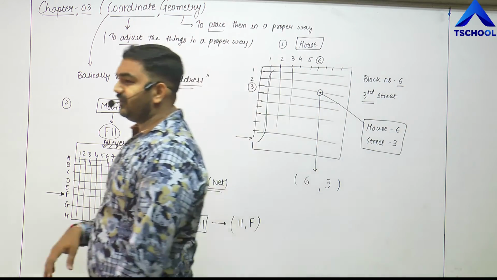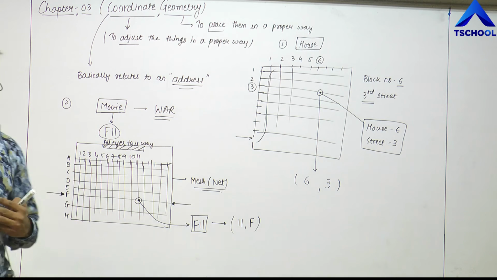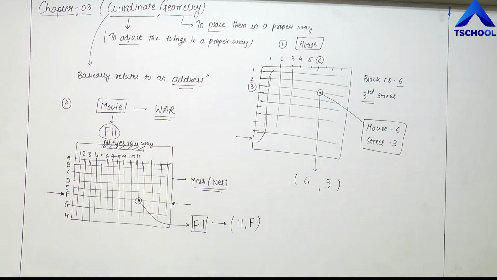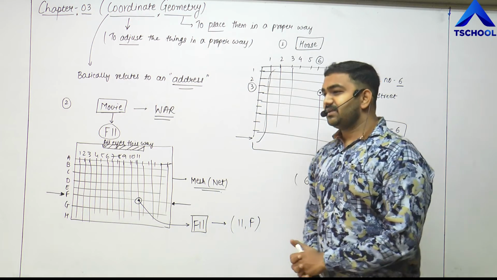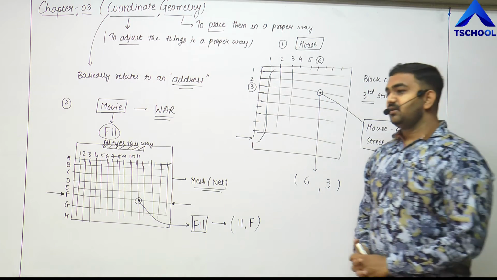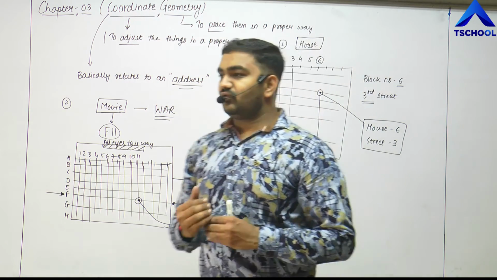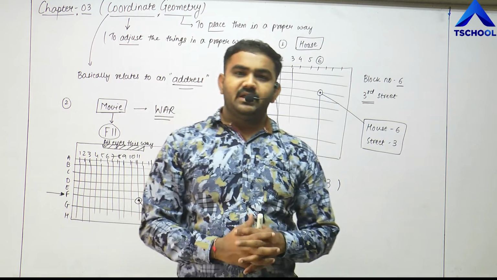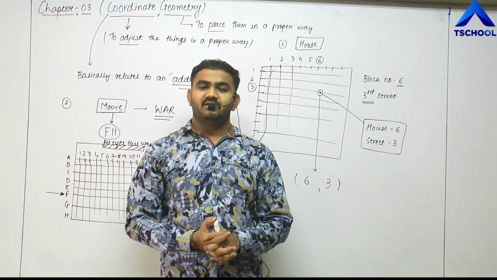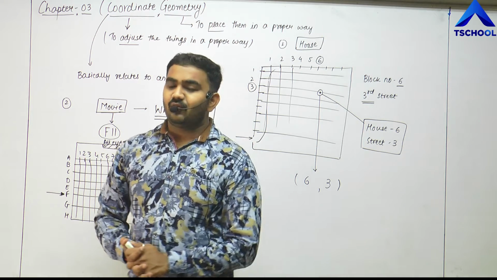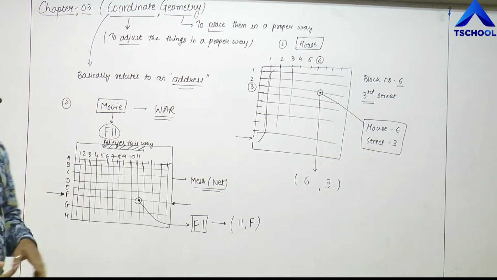Is this thing clear, friends? So this was the basic concept behind coordinate geometry. Coordinate geometry basically relates to an address. That means if we want to get the location of any particular thing that is present to us physically, we can relate it by coordinate geometry. So these were the two best examples that I had for coordinate geometry.